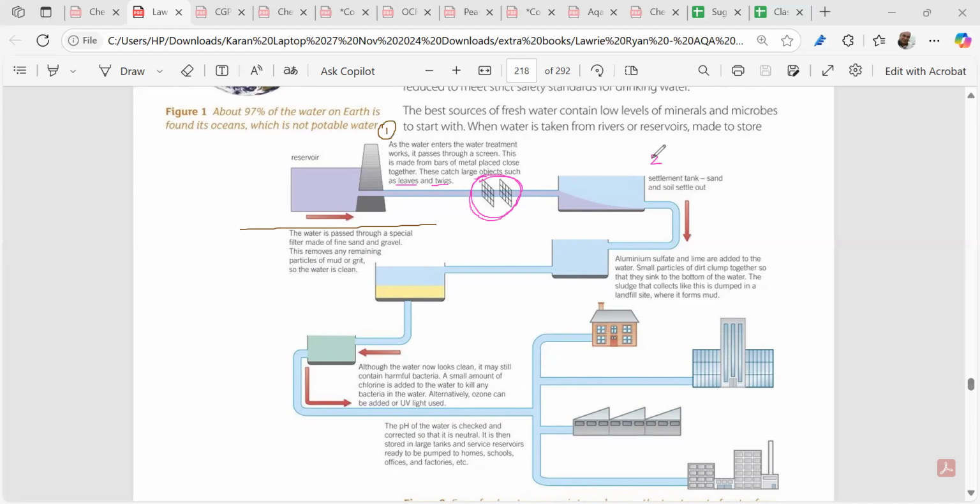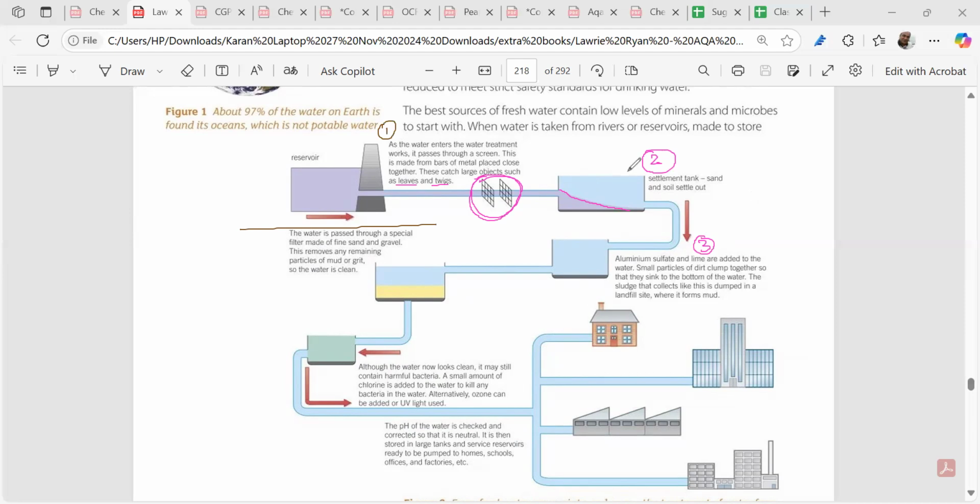Then it comes to the settlement tank. Write down two over here. In the settlement tank, the larger mud particles are allowed to settle. And this water is then taken out to the third tank, which contains coagulating agents. You can write down coagulating agents.